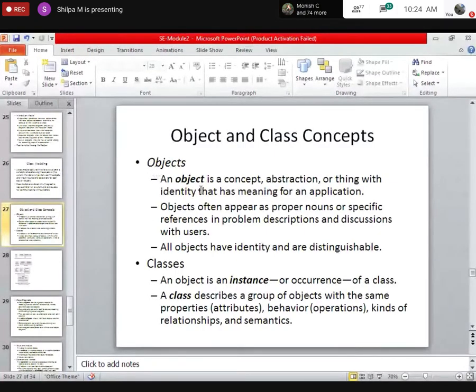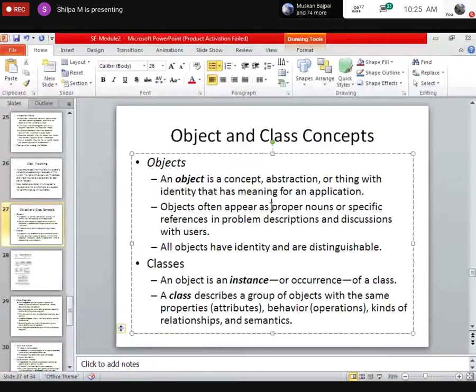I told you an object is a concept, abstraction or a thing which has an identity. One way of easily identifying objects is that usually they are proper nouns. Most of the times they are proper nouns. So whatever nouns you identify in an application, those all become objects, and they have an identity and they are distinguishable.